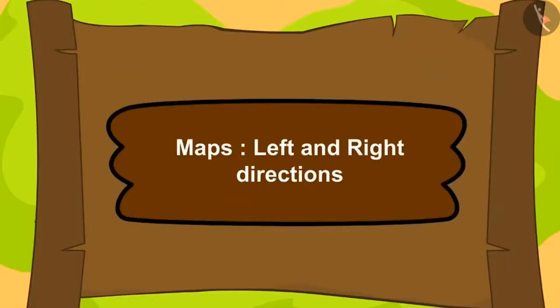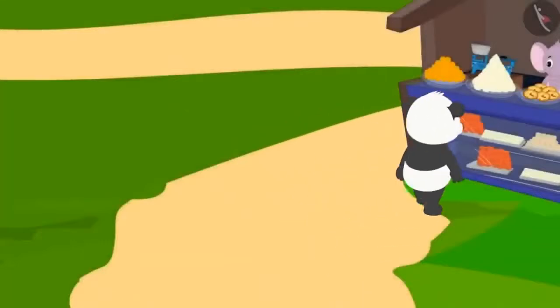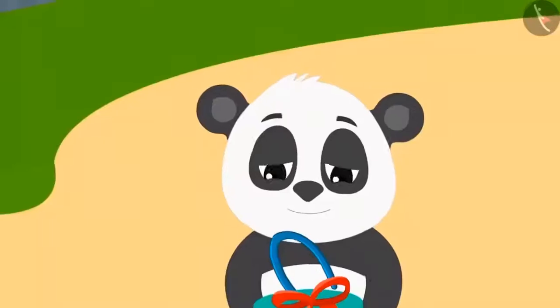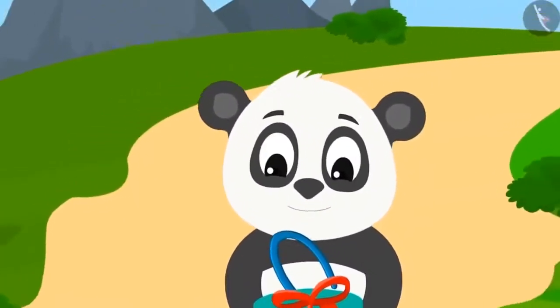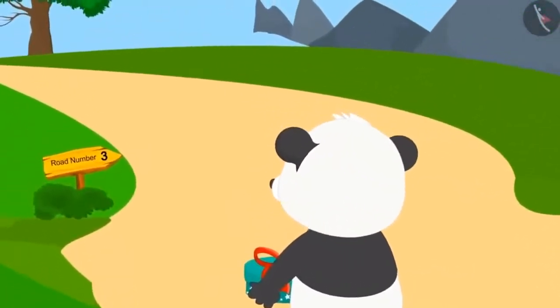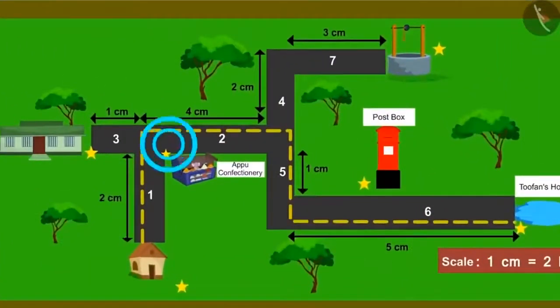In the previous lesson, Golu had bought sweets for Tufan from Appu's confectionery. Now, Golu again started with his journey. After going some distance, he saw the board of road number 3 on the road. He was shocked. According to Uncle's map, he should have been on road number 2. So where did Golu make a mistake this time?